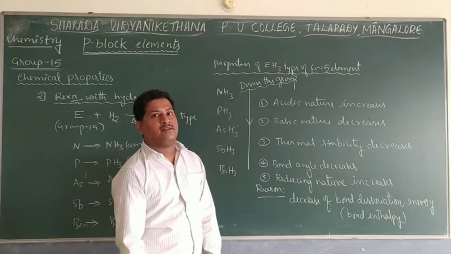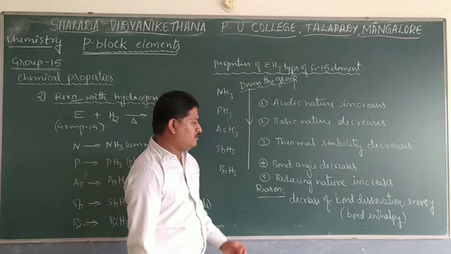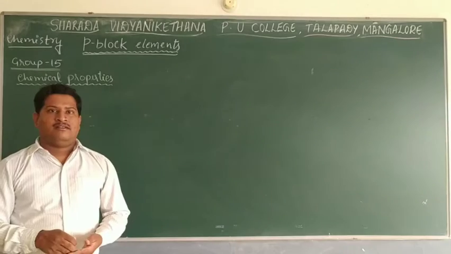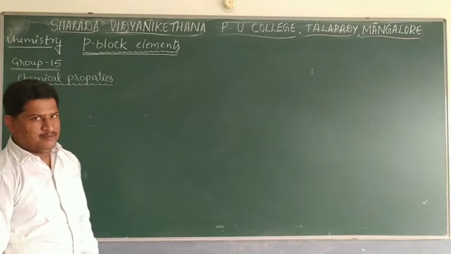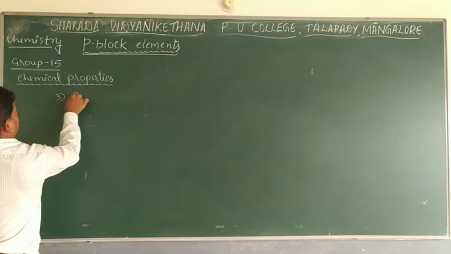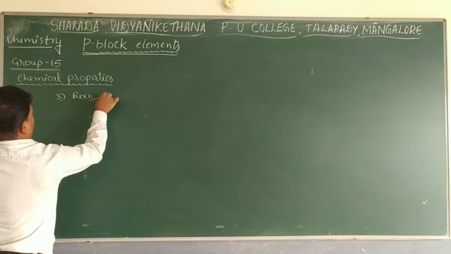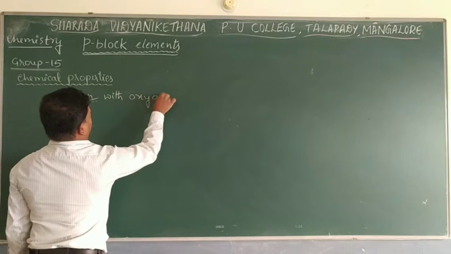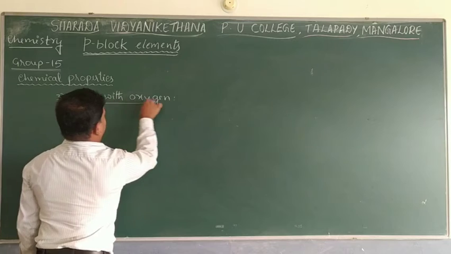With respect to the EH3 type, that is the hydride of the group 15 elements. So this is with respect to the nature of the EH3. Let us see the third chemical property of group 15 elements, that is reactions with oxygen.